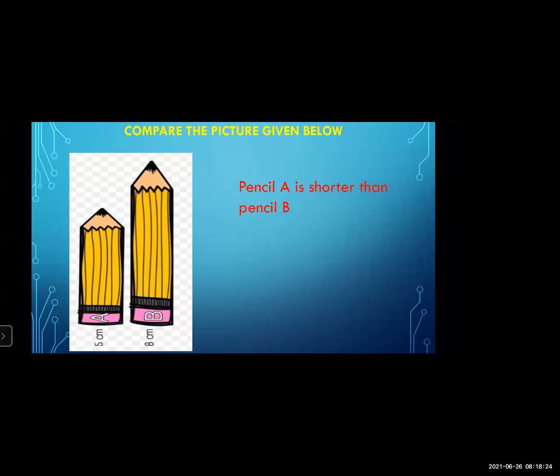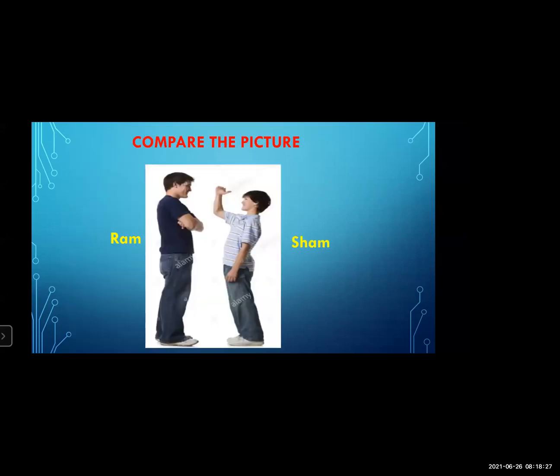Now, what do you see? Ram and Sham, the boys. First one is Ram and second one is Sham. So in this picture also, when we compare Ram and Sham, what can we say?